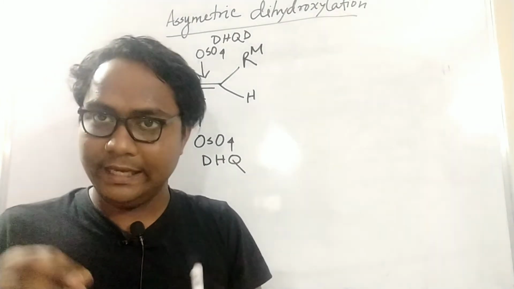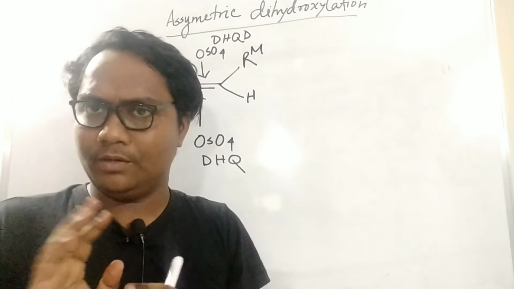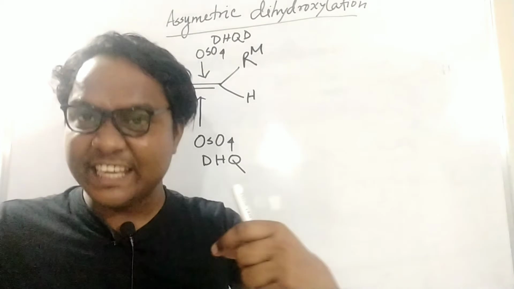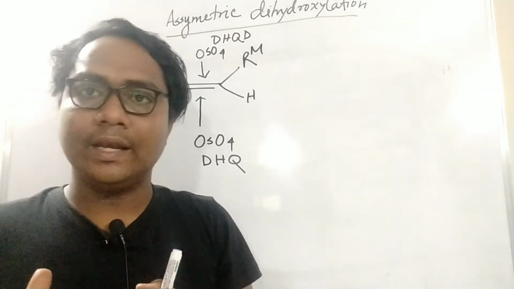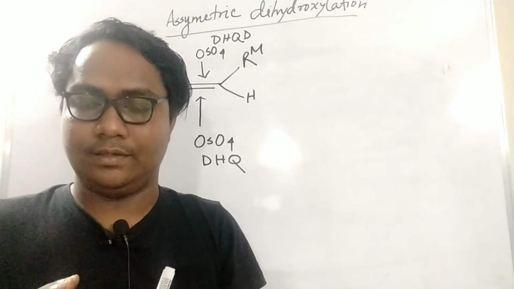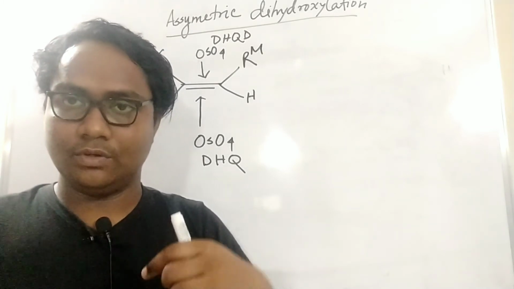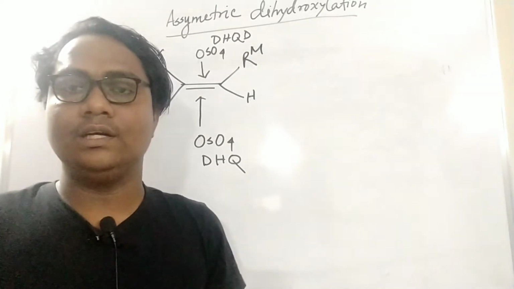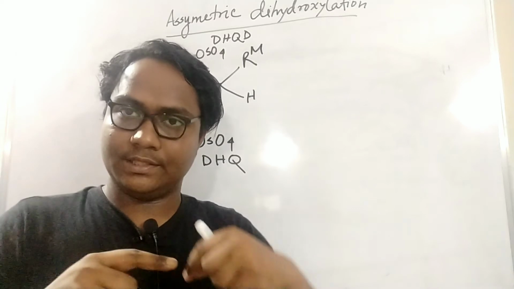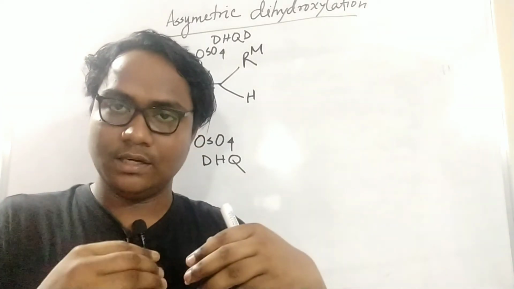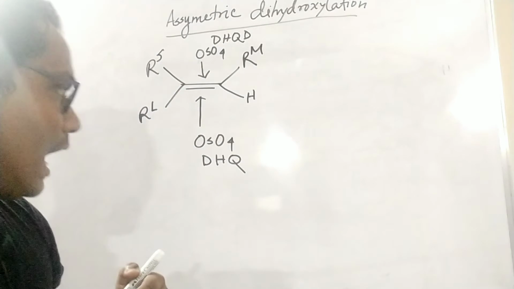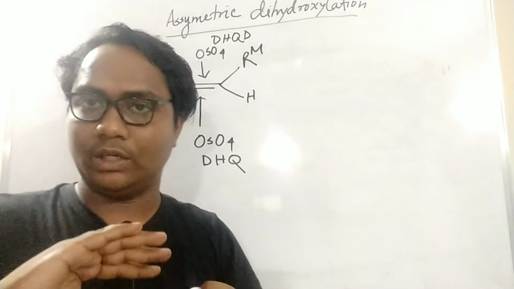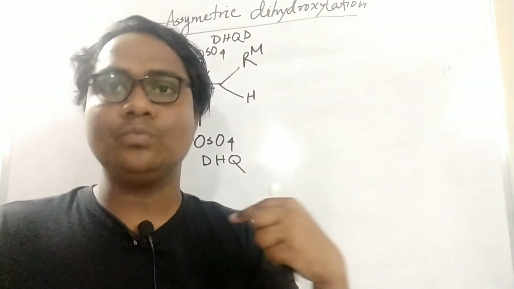Dihydroxylation occurs in a double bond. If it is not a double bond, no dihydroxylation will occur. In an alkene, what will be the arrangement of the alkene to give asymmetric dihydroxylation? Because if the alkene contains different groups at both positions, what will be the product? Is it cis, syn or anti? That is the main thing, or upside or downside. Whether the dihydroxylation happens with both down or both up will define the side group of this alkene.